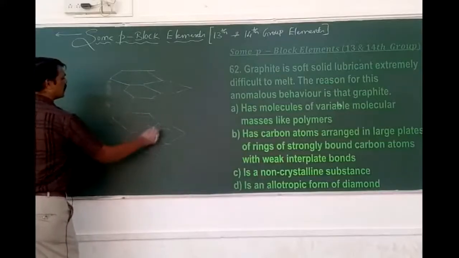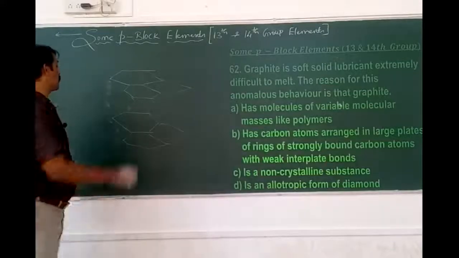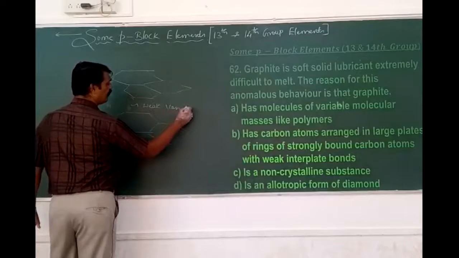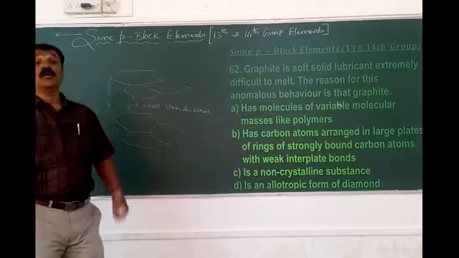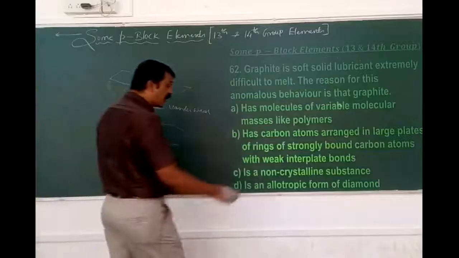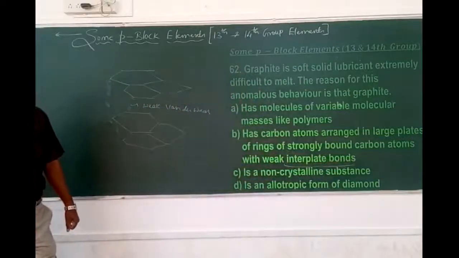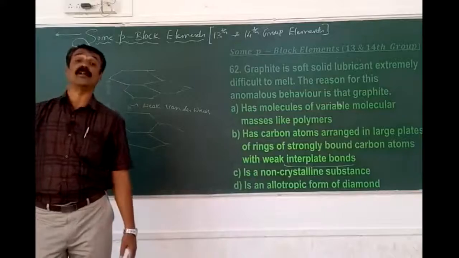so this is the rough structure with respect to graphite. Why is it soft? Because of the weak Van der Waals interaction. Means the hexagonal layers are held by the weak Van der Waals interactions. It is indirectly called as interplate bonds. Means between the two layers there is one bond formation, and that makes the soft nature, such that it is very difficult to melt that particular graphite.